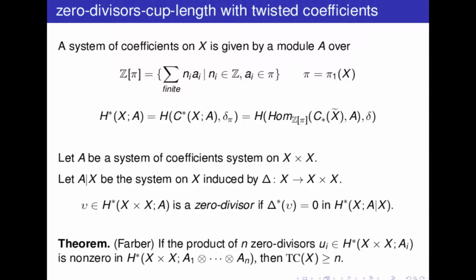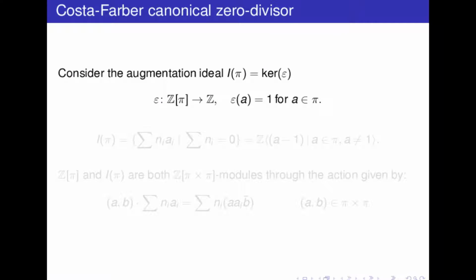Here, when we take the cup product, we obtain coefficients in the tensor product of the coefficients, which is given the diagonal action of the group. Now the system of coefficients we will consider will be the augmentation ideal of the group pi, where pi is the fundamental group of the space we are considering.